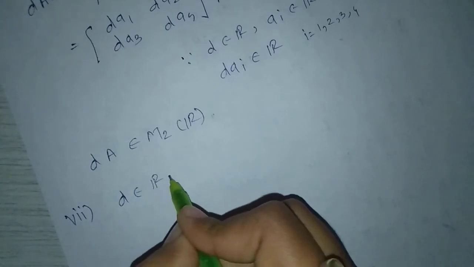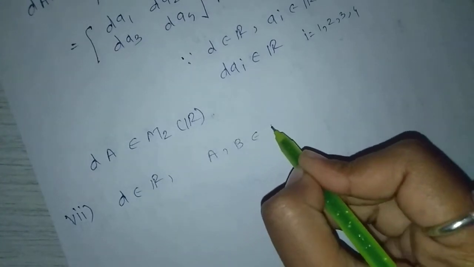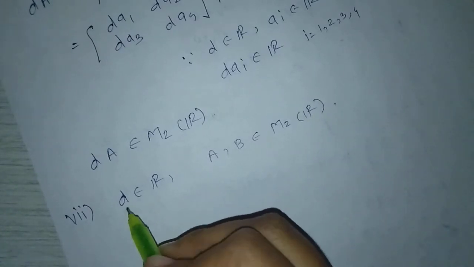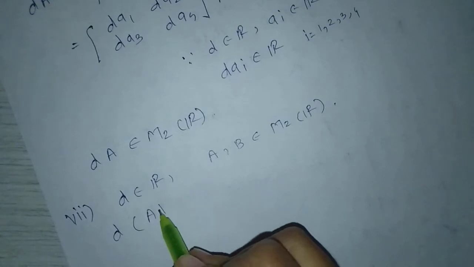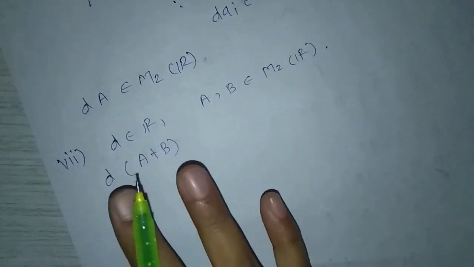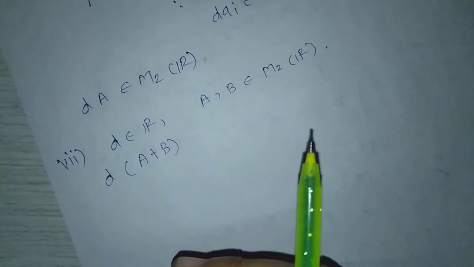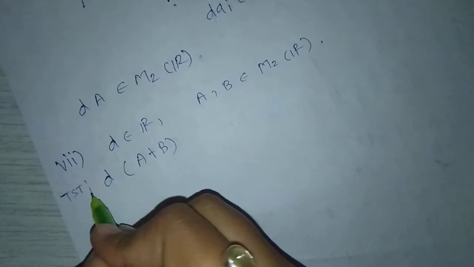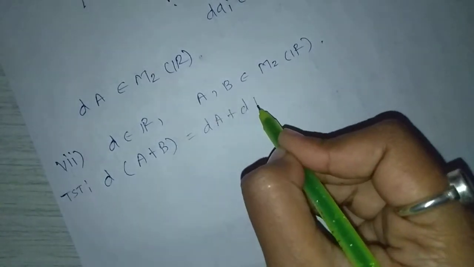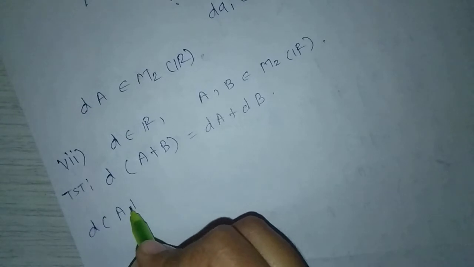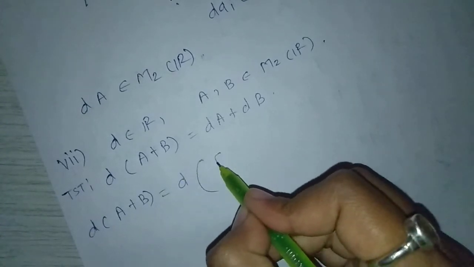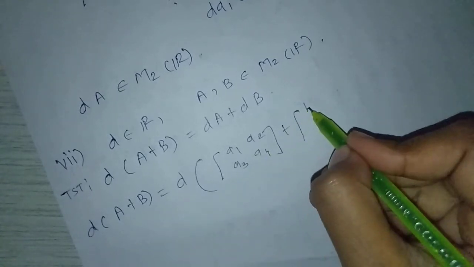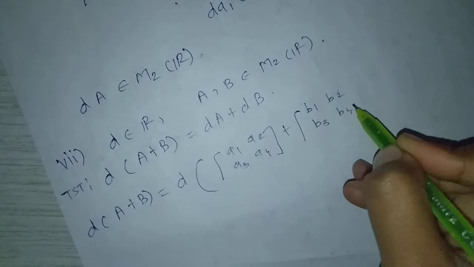Take scalar d belongs to R and take two matrices contained in M2 of R. Now calculate d into A plus B. To show that the distributive property holds, we have to show that d of A plus B equals d into A plus d into B. First consider d of A plus B equals d of the matrix a1, a2, a3, a4 plus the matrix b1, b2, b3, b4.